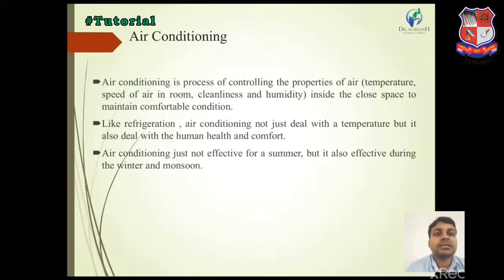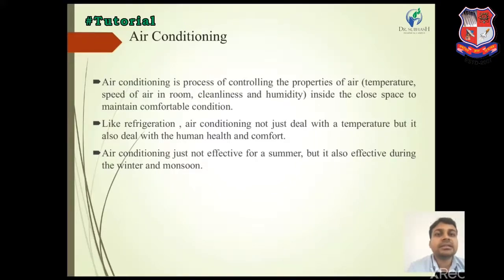The air conditioning process controls the properties of air: temperature, speed of air in the room, cleanness, and humidity inside the closed space, and maintains comfortable conditions. All the parameters required for human comfort in the room are maintained by the air conditioning system.